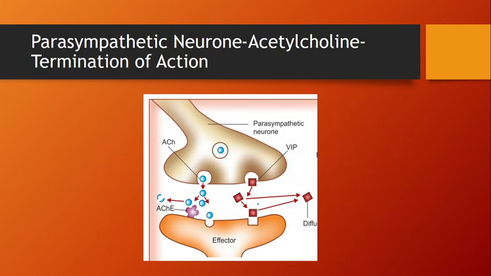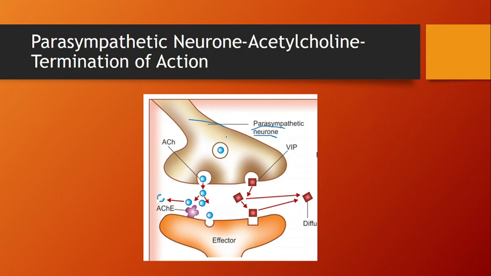Now the next and last step is the termination of transmitter action. We will give three examples: parasympathetic neuron, sympathetic neuron, and the GABAergic neuron, to understand what happens in the termination of neurotransmitter action. If you take the example of the parasympathetic neuron, this is called the cholinergic neuron.